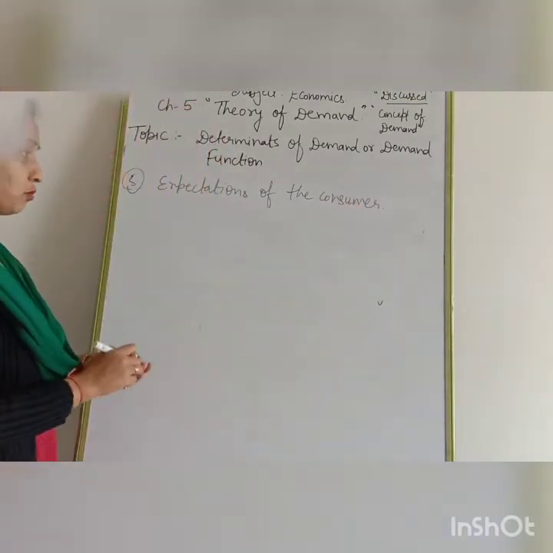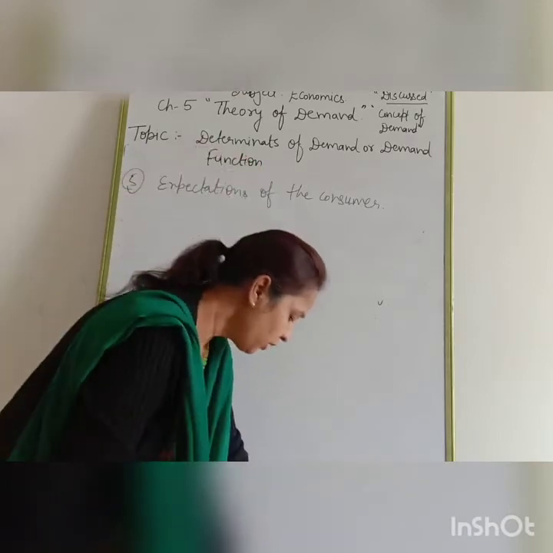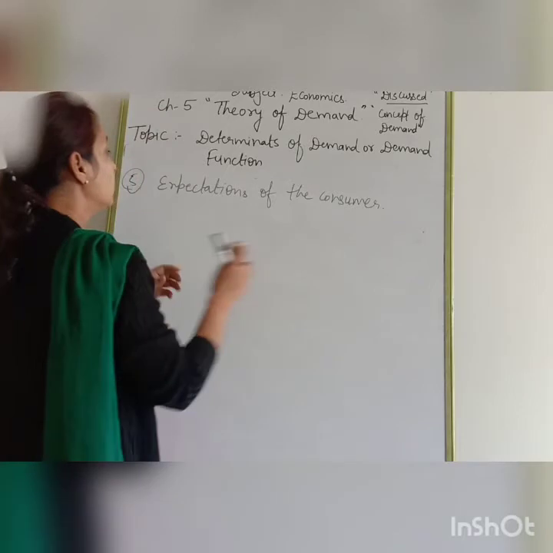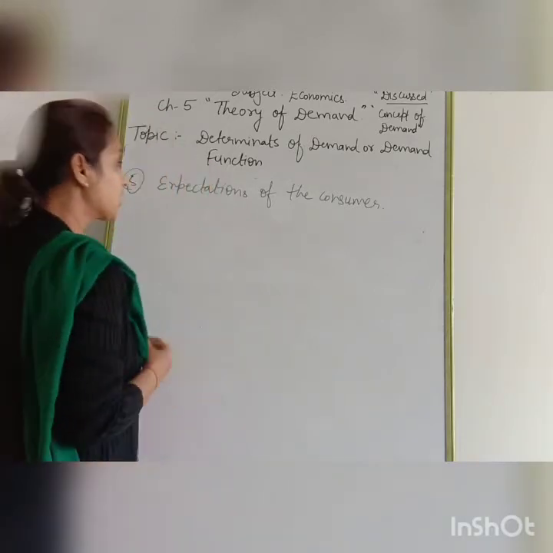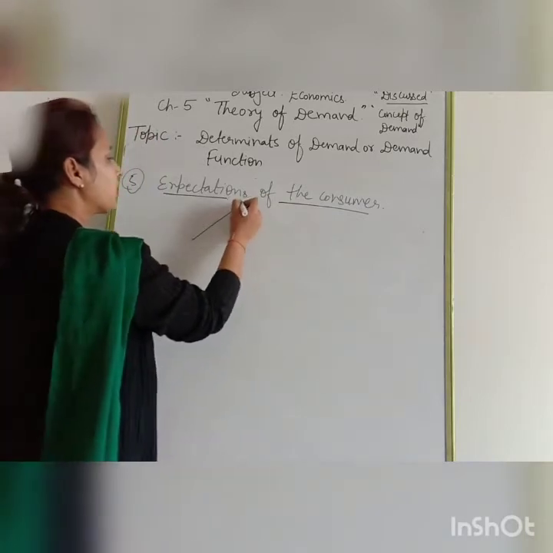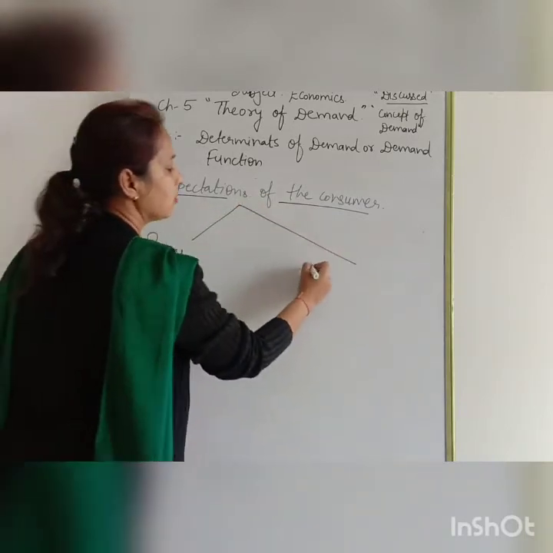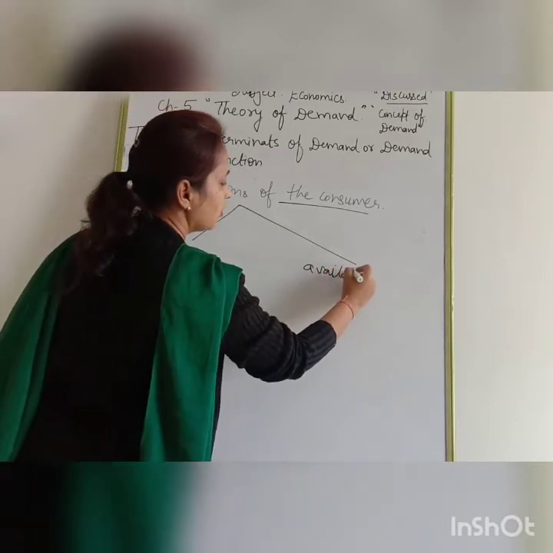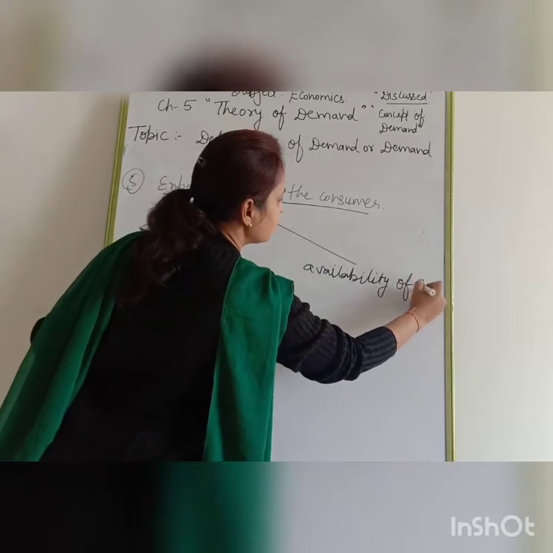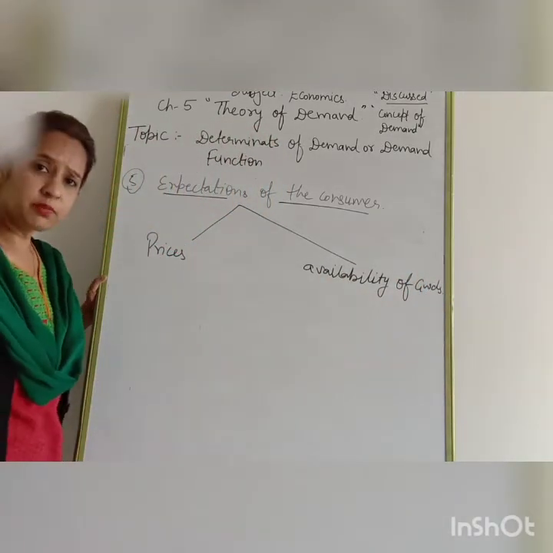Expectation of the consumer again has two types. Many books give only one type, but there are two types: expectation related to prices and expectation related to the availability of goods.